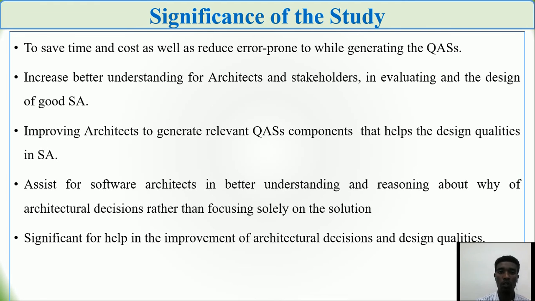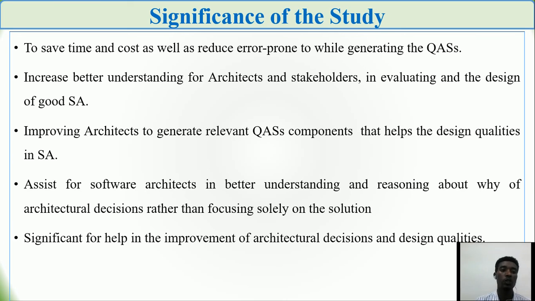So here are some of the significances: to save time and cost as well as reduce errors while generating quality attribute scenarios, since the traditional way takes much time. Based on our model, it reduces the time as well as the budget.